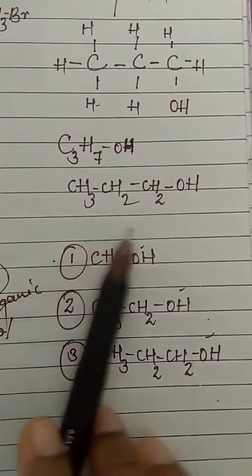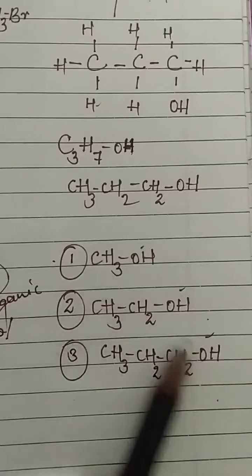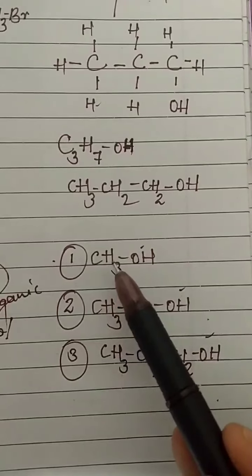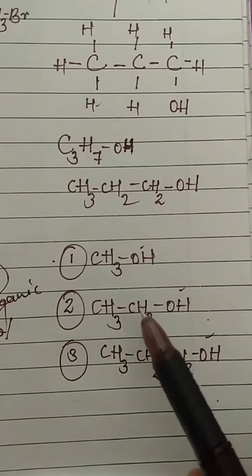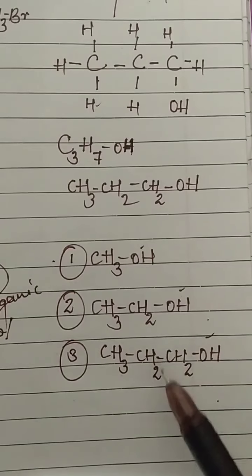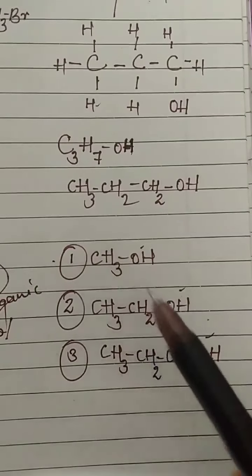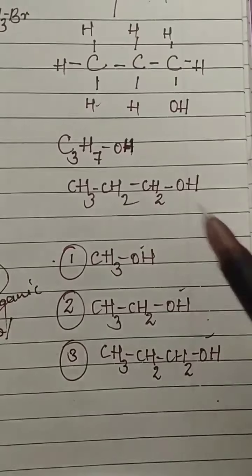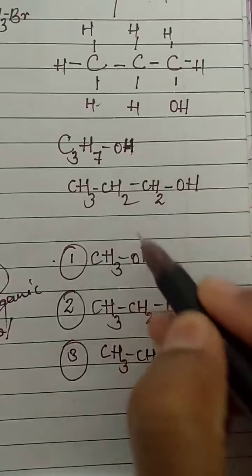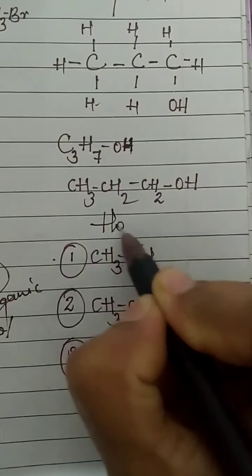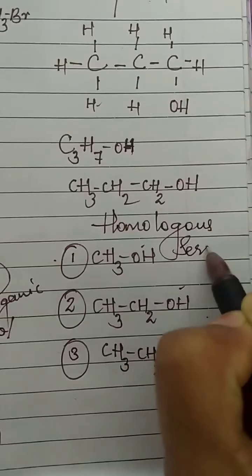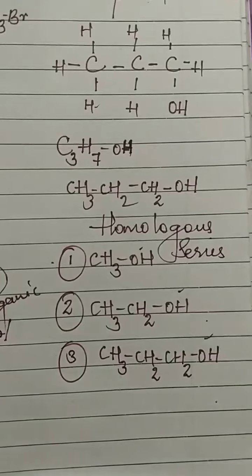The compounds which have the same functional group, but you can see that the size of the chain is increasing here. This chain and this chain, the increase is by CH2. Again, if you compare this and this, again by CH2. So by CH2 chain, each compound length is increasing, but it has the same functional group. Such a series of compounds is called a homologous series, where the compounds have the same functional group.